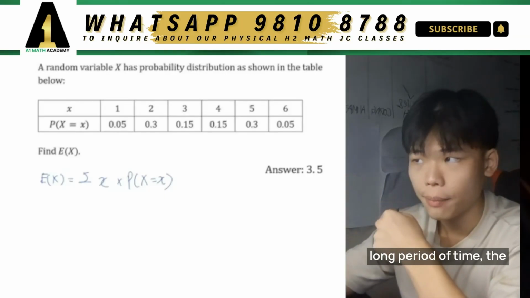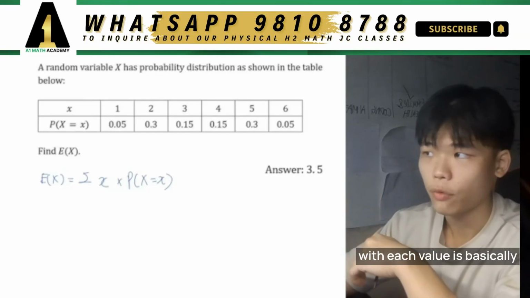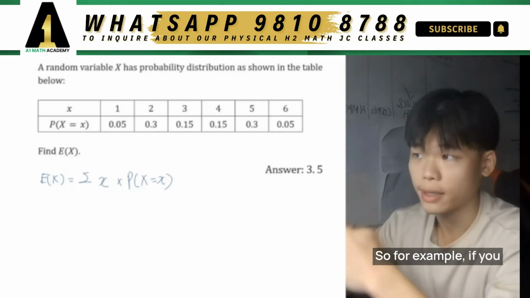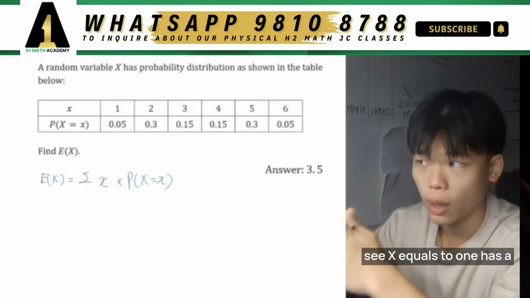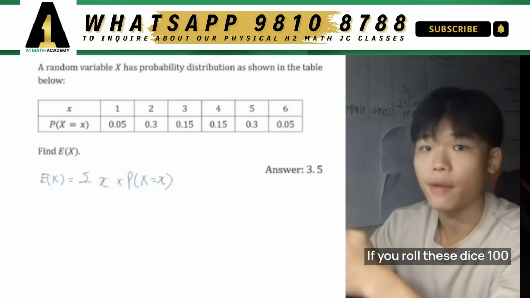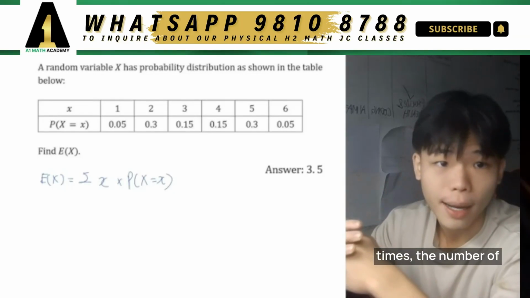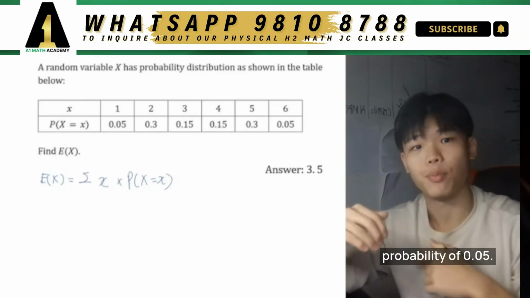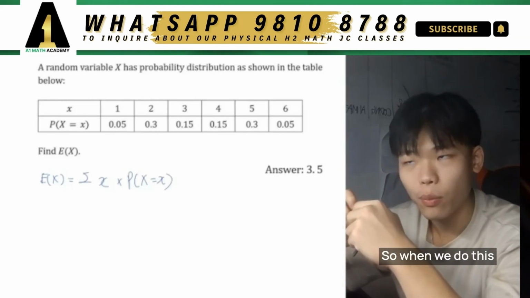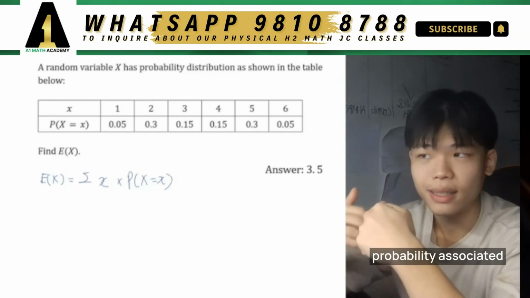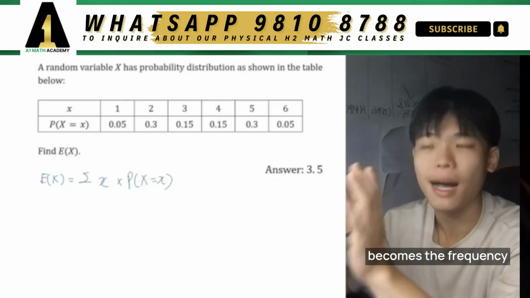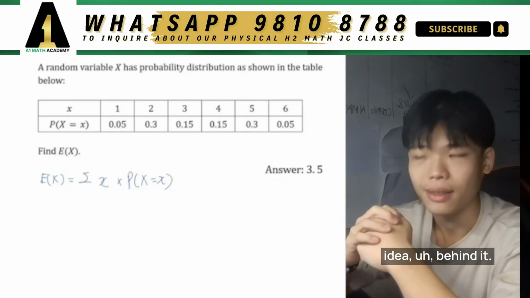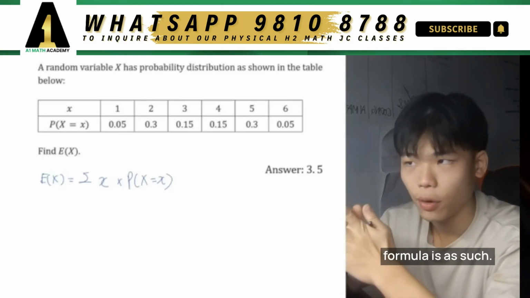Over the long period of time, the probability associated with each value is basically the frequency in which they will appear, right? So for example, you see x equals 1 has a probability of 0.05, right? If you roll these dice 100 times, the number of times that you can expect 1 to appear will be 5, right? Because there's a probability of 0.05. So when we do this many times, the probability associated with each value becomes the frequency in which they occur. That's the whole idea behind it. Okay, so that's why this formula is as such.